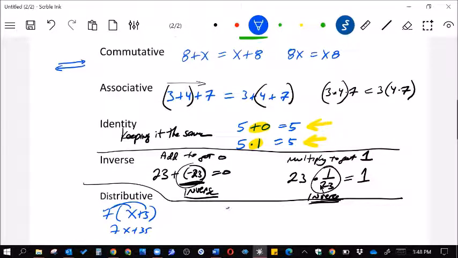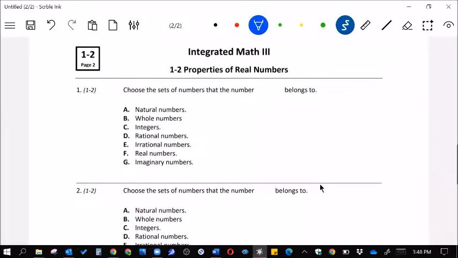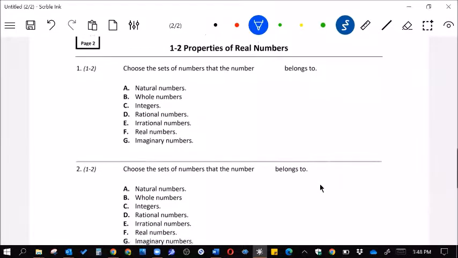When you take out a common factor, like we have 7x + 35, and we divide them both by 7 and put 7 in front, even though it's taking out a common factor, that is actually also considered the distributive property. It's just going the opposite way. Right? Okay, now let's take a look at a couple of little samples here.